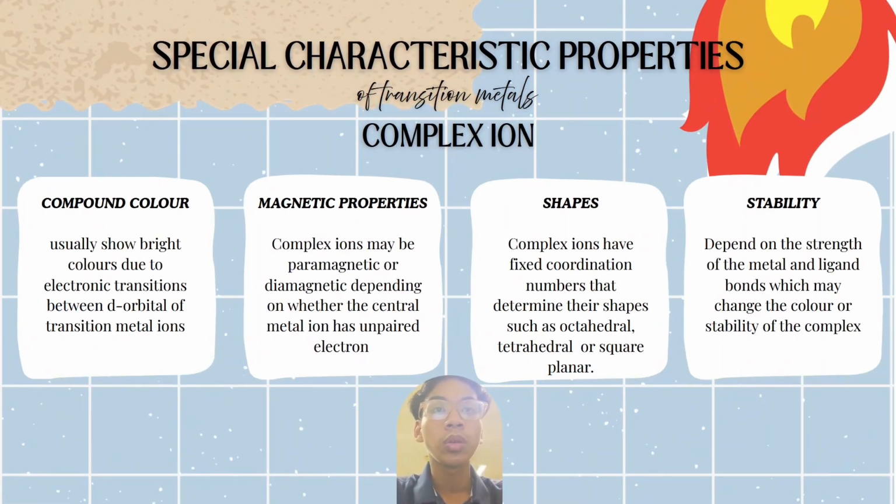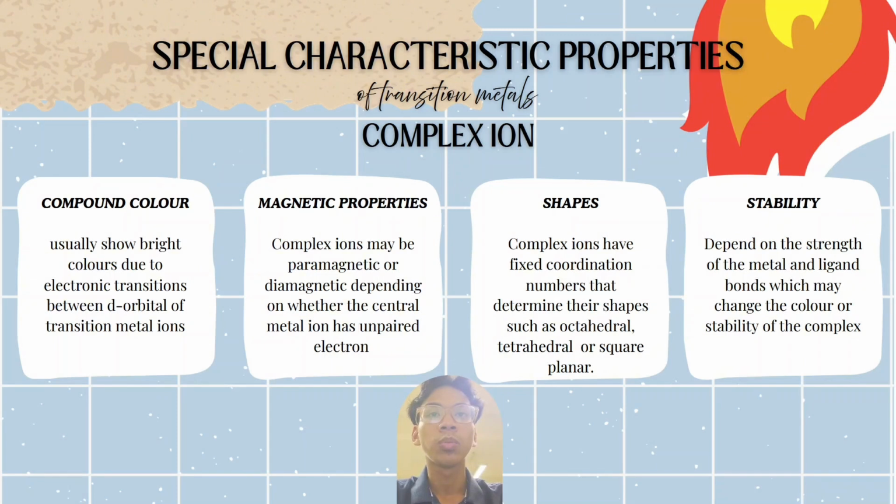Special characteristic properties of transition metal complex ions. The first one is compound color. They usually show bright colors due to electronic transition between the d orbitals of the transition metal. This energy promotes an electron from a lower energy d orbital to a higher energy d orbital.